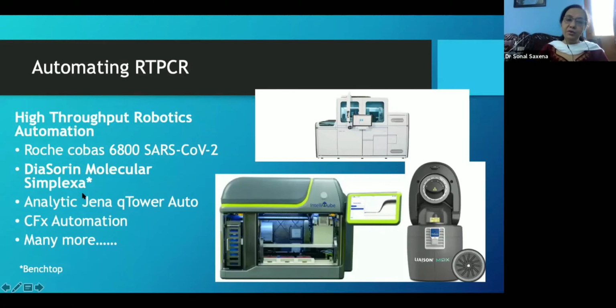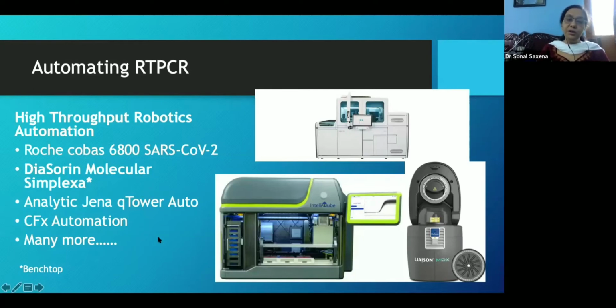Then there is a DiaSorin Molecular Simplexa, which can do about 96 tests in a single automated manner. There is an Analytik Jena Q Tower. I don't know how many of these are available. I think except Roche Cobas, most of these are not available in India.